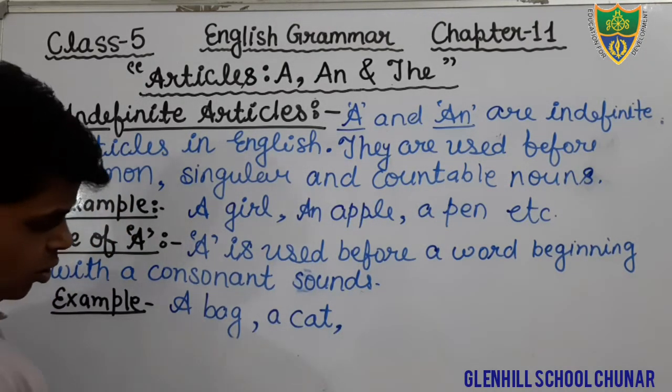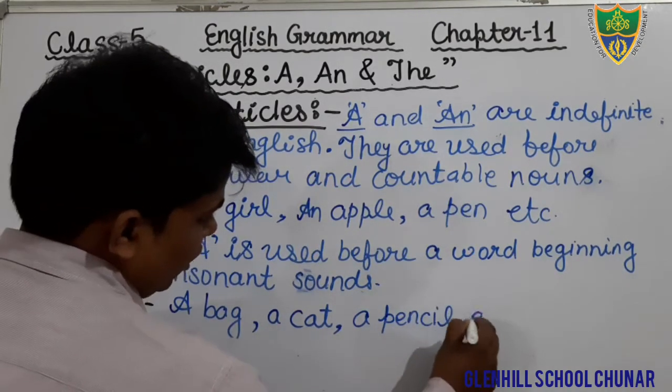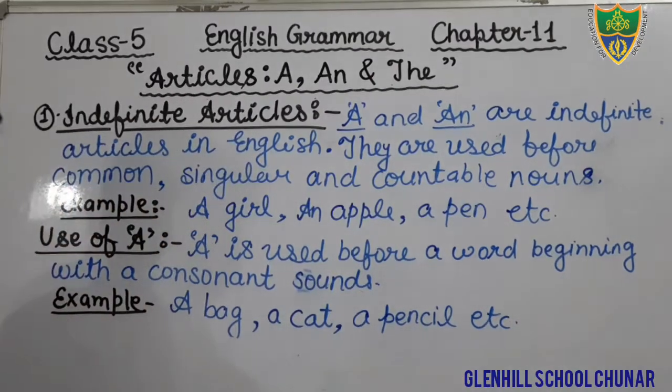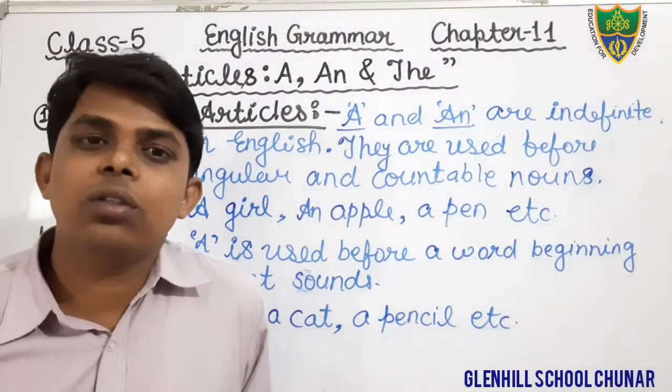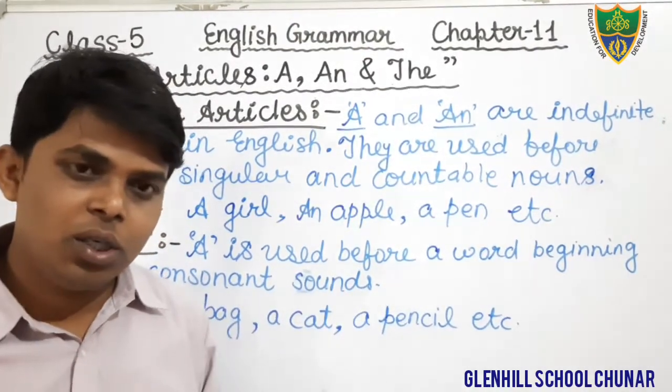A pencil, etc. Okay, students, so just write down the use of a. A is used before the word beginning with a consonant sound. Example: a bag, a cat, a pencil, etc. I hope that you all have understood when do we use article a before the consonant sound.